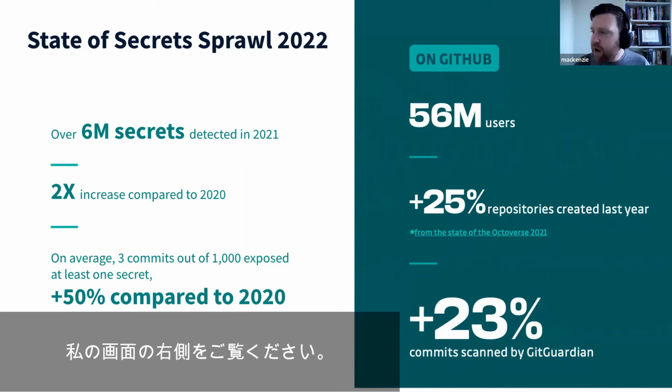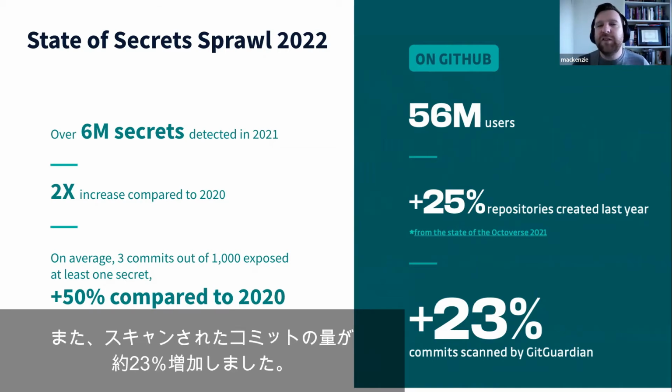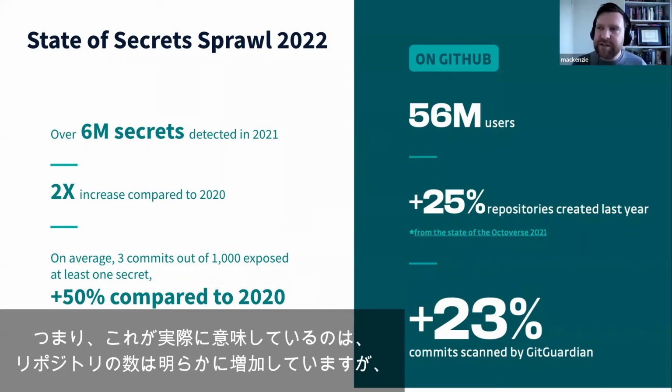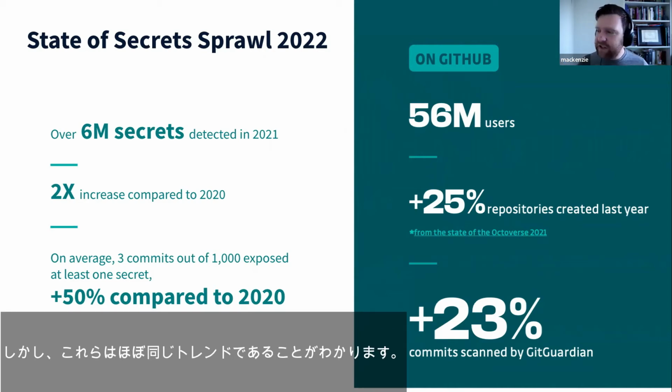So looking over to the right of my screen, as I said, we've seen about a 25% increase in the amount of repositories that were created last year. And we've also seen about a 23% increase in the amount of commits that were scanned. So what that really means is that the number of repositories has obviously increased, but the amount of code that is pushed has increased slightly less than the number of repositories. But we can see that these are very closely aligned numbers.